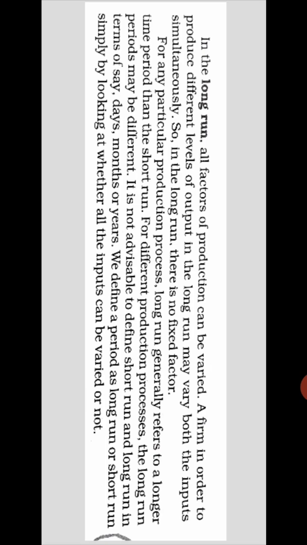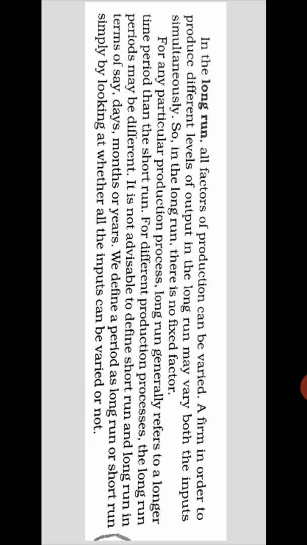In the long run, all factors of production can be varied. A firm, in order to produce different levels of output in the long run, may vary both inputs simultaneously. For example, if you have a building, in the short run it will be fixed, with no change.